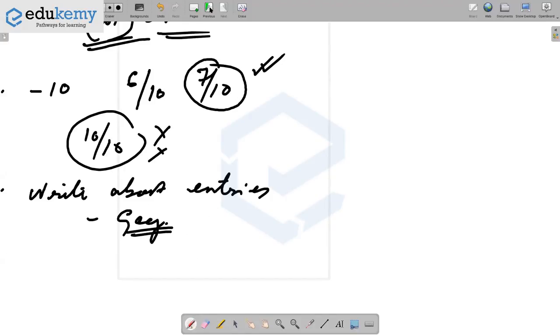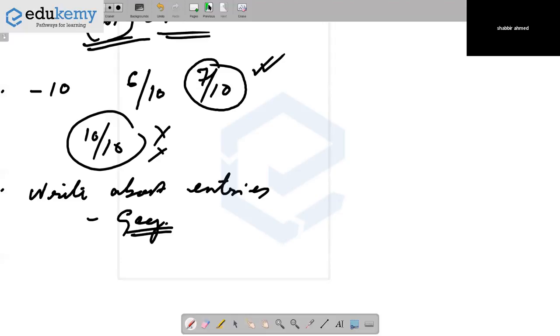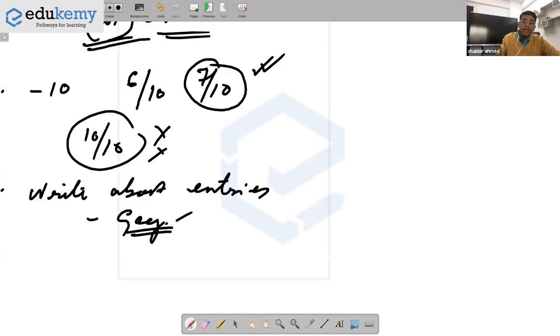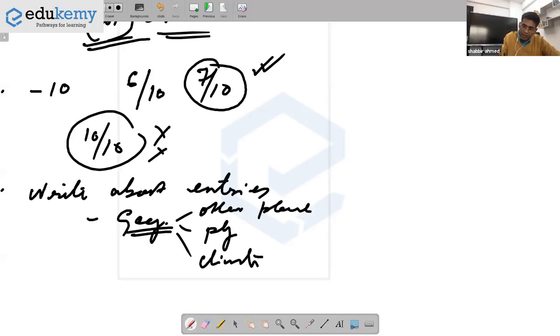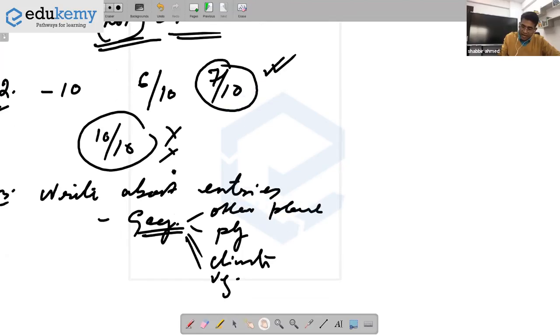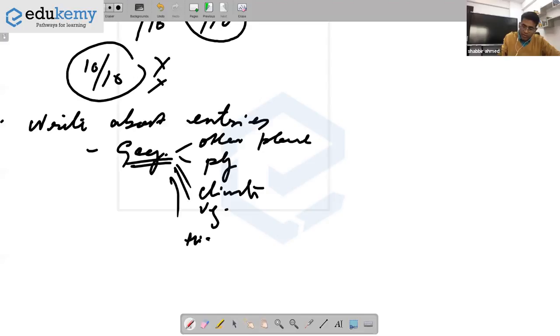Talk about the physiography, the climate, the vegetation, and the relationship with other places around it. Talk about the climate where you can, and of course you can always add historical importance.